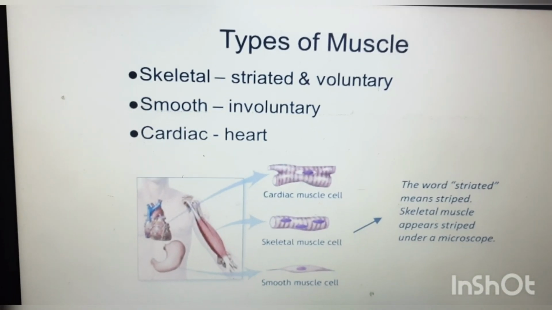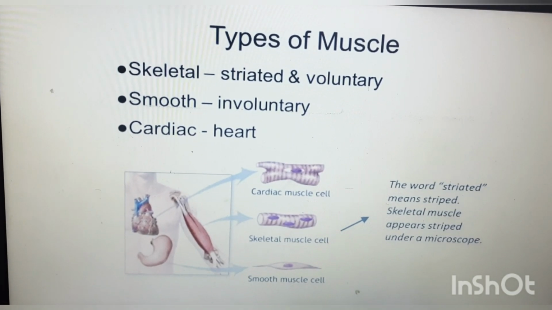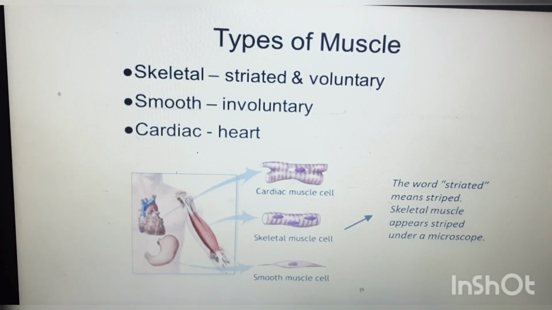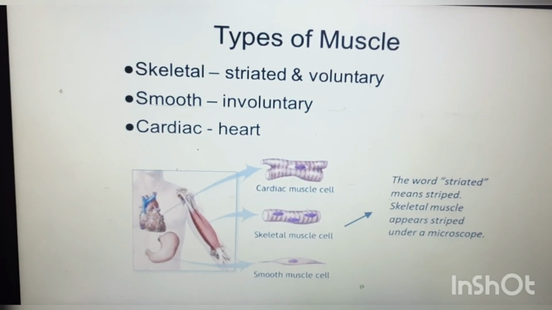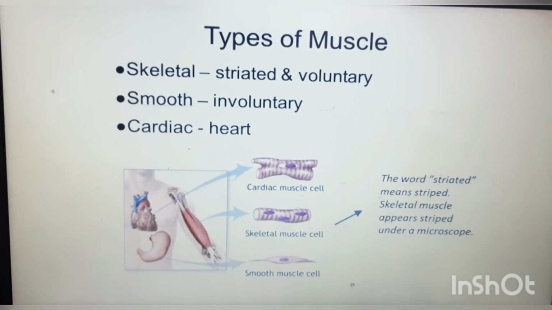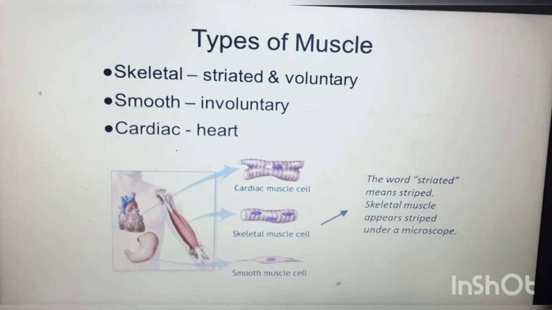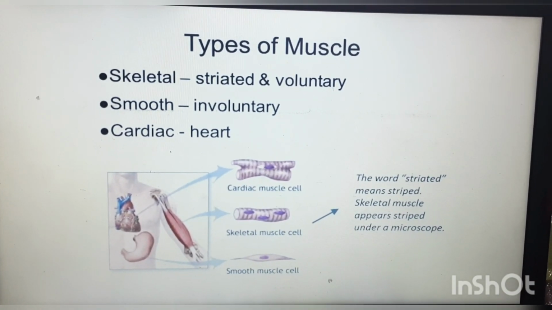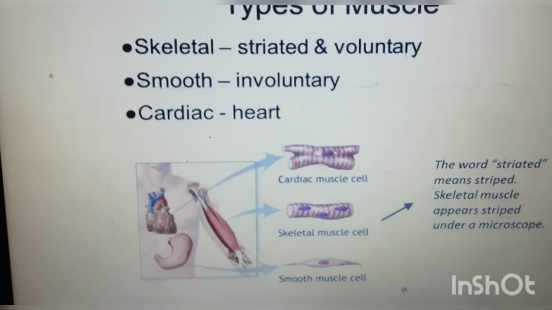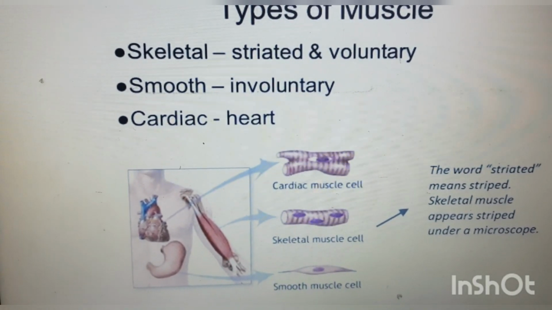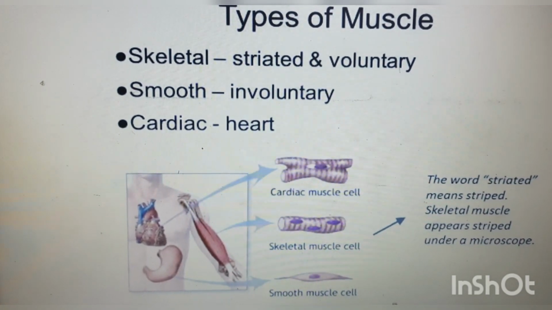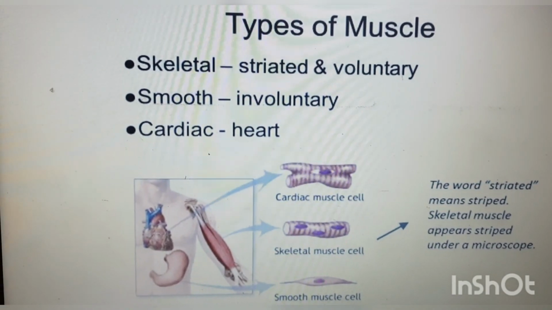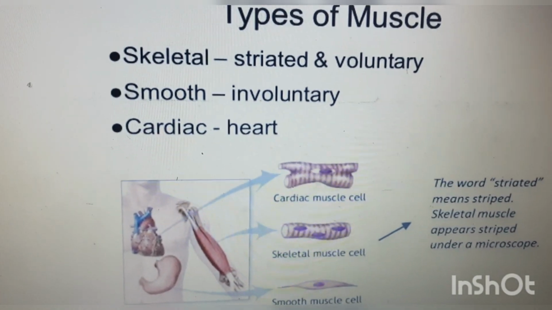Next, what are the types of muscles? There are three types of muscles: skeletal muscle, smooth muscle, and cardiac muscle. First of all, we see the skeletal muscle. The skeletal muscle is striated. That means it shows small striations, dark and light bands, that we can find. It responds to spinal nerve stimulus, so its property is voluntary. Coming to the smooth muscles, these are spindle shaped fibers. And cardiac muscle is present in the heart.